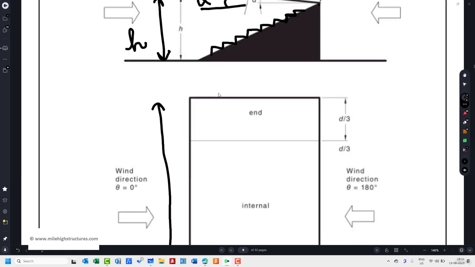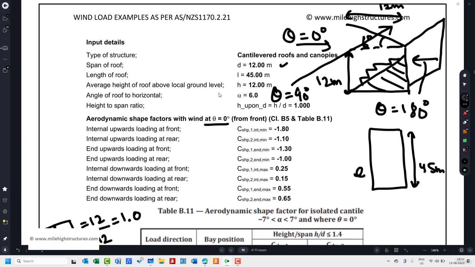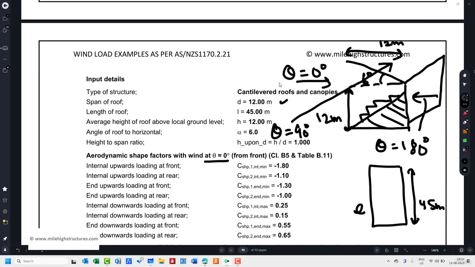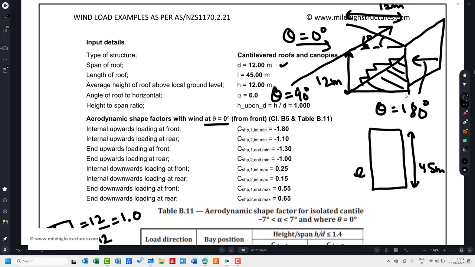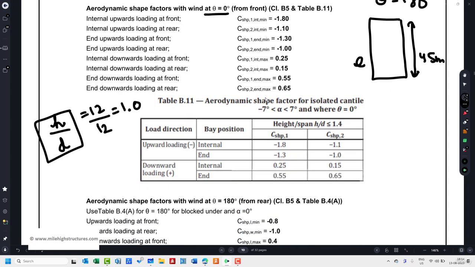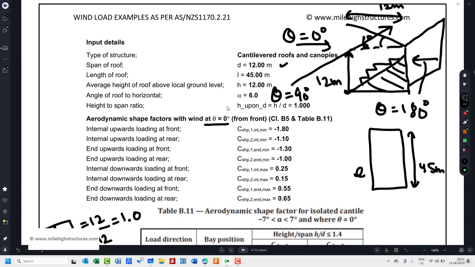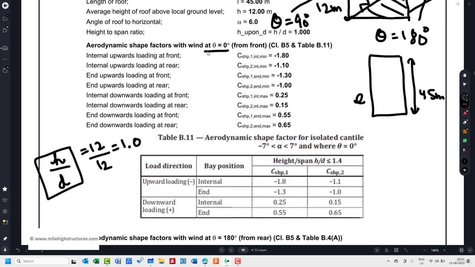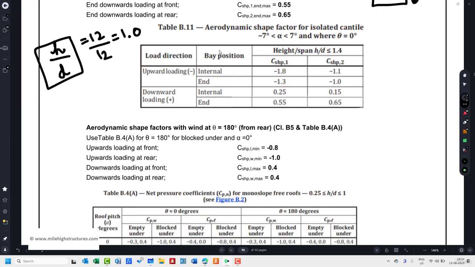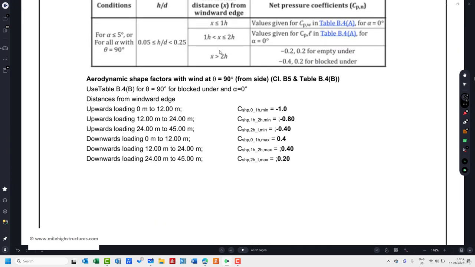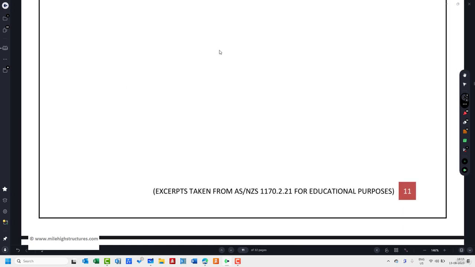So that is the first concept that we do need to understand. First concept was that these are the different parameters that we do need to find out: d, l, h, and alpha. After that, second concept, the wind shall be flowing at three directions. So we shall be considering theta equal to 0. Second case, we shall be considering theta equal to 180. Third case, we shall be considering theta equal to 90. So that is now clear to us.